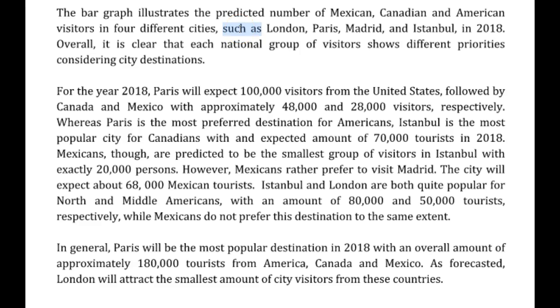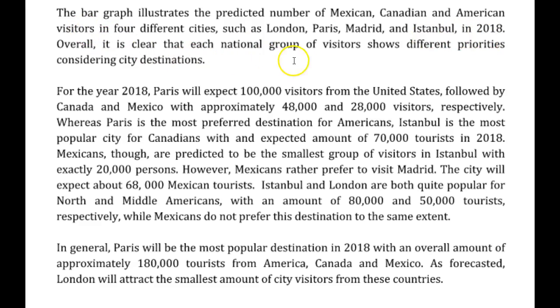"Such as" is used when we want to refer to a small sample. When we say mammals such as gorillas or humans, we're not naming all the mammals, we're just naming a few of the mammals. But here, we need to name all of the cities. So, American visitors to 4 different cities, namely London, Paris, Madrid and Istanbul in 2018.